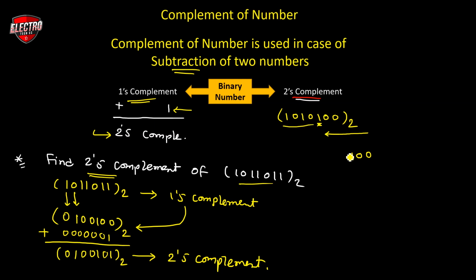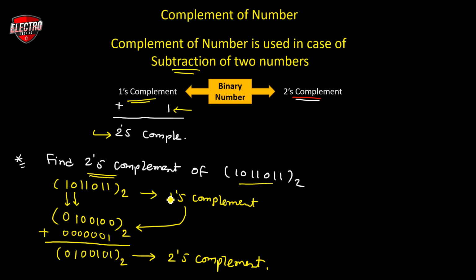So the next bit, that is 1, the next bit, that is 0, the next bit, that is 1, and the last bit, that is 0. This is the direct conversion of the given number into the 2's complement. This is the final method to convert the given binary number into 2's complement.